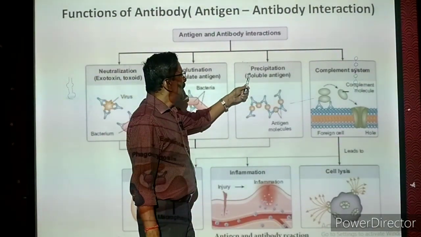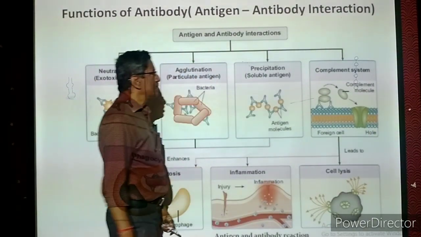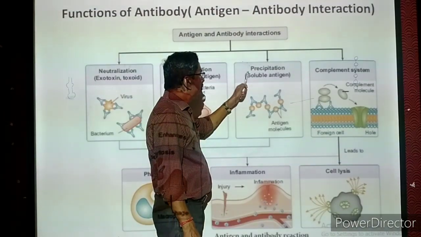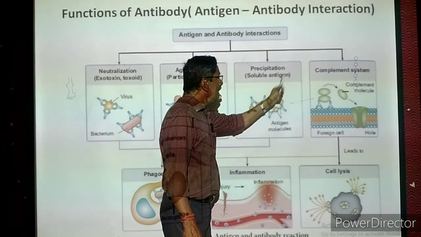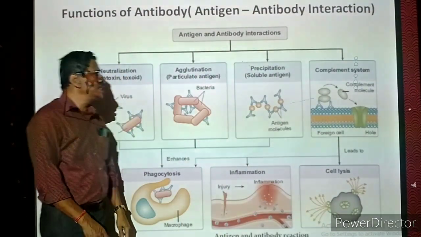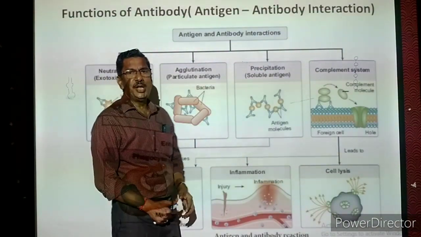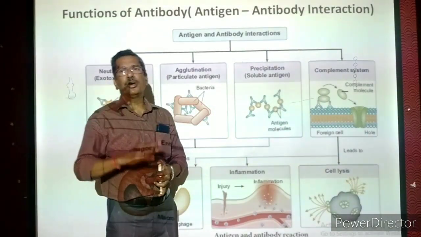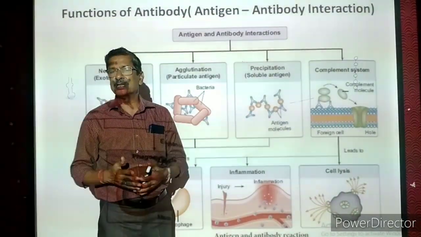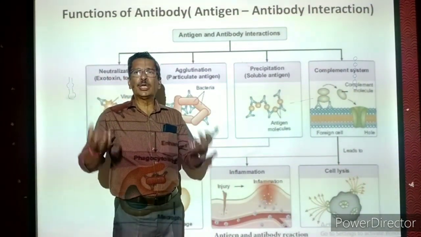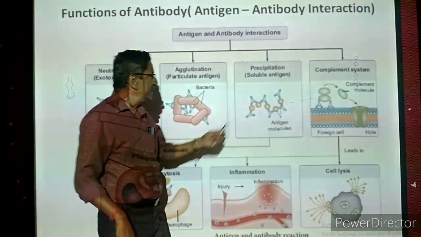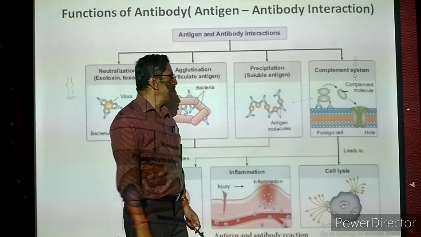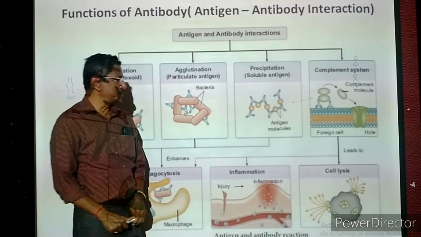Third way, precipitation. Now we have to say what is the meaning of precipitation. Precipitation is for soluble antigen. Now we have to see soluble, dilute antigen. Antigen is a foreign substance, I said, foreign molecules, some toxic substance, whatever it is, some foreign molecules which are not accepted by the body, they enter into that. Now these are all the foreign molecules, soluble antigens.